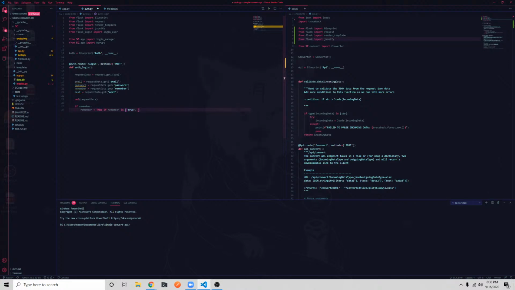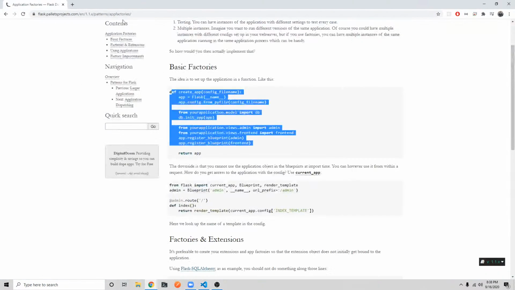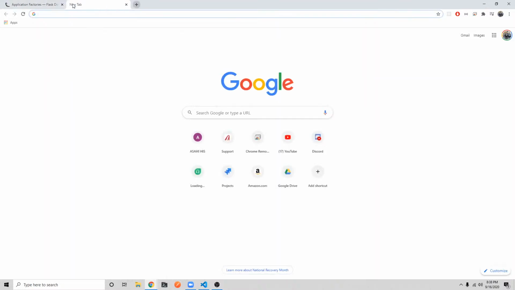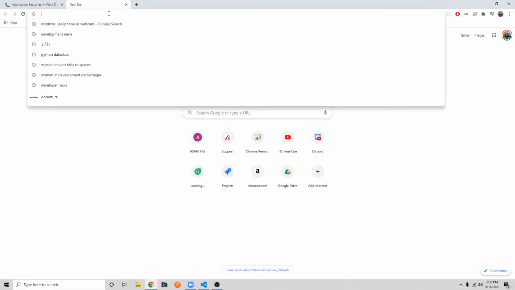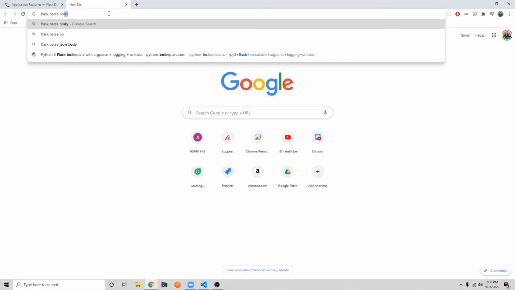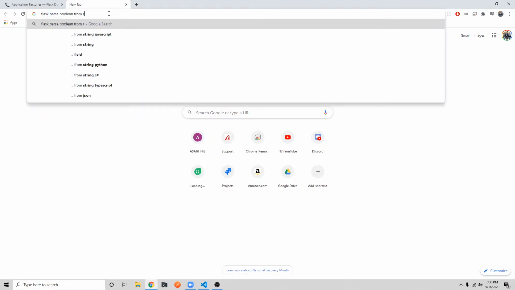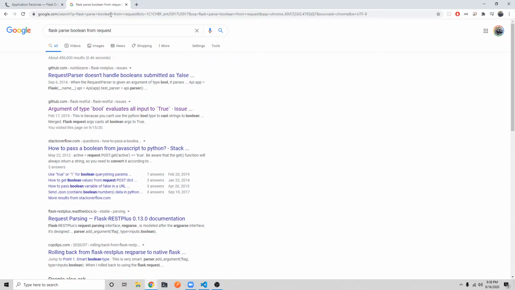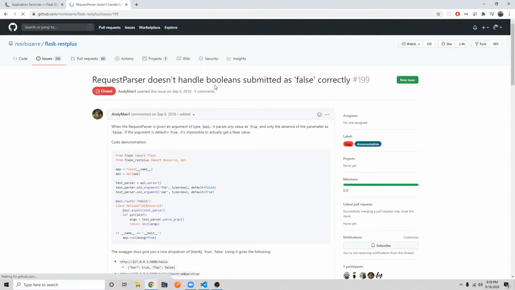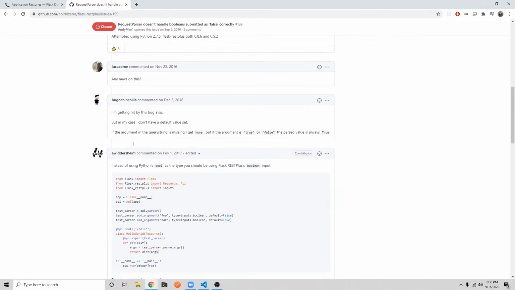Now that I remember, isn't there a way in Flask to parse? There is, right? There's a way. I don't remember though.